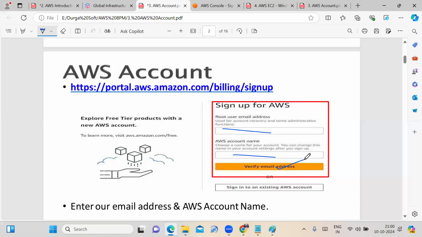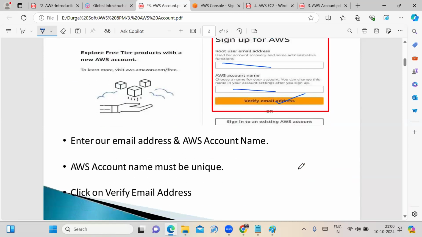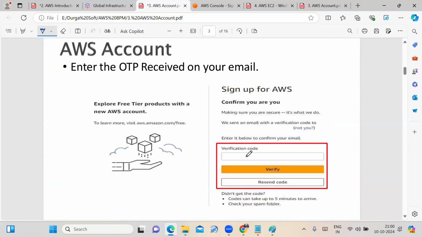Whatever mail ID you have given, you will receive an OTP at that mail ID. You need to enter that OTP here. That is nothing but the verification code. Click on the verify option.